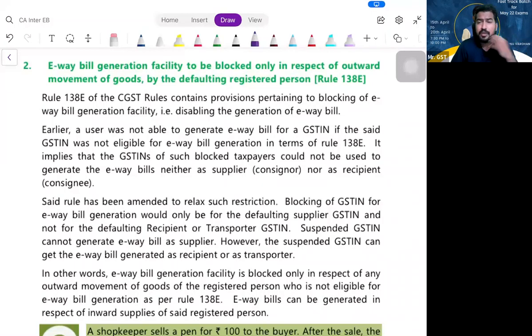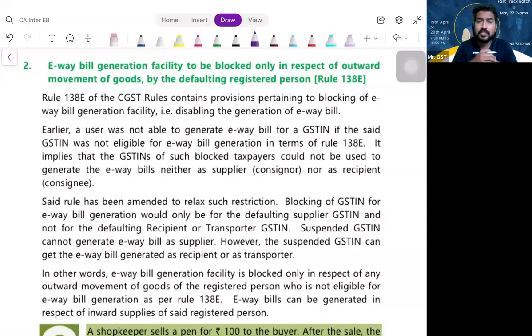For example, if you are under composition scheme and you have not continuously filed your returns for 2 quarters, or if you're under normal scheme and you have not filed your GSTR-1 continuously for 2 months or 2 quarters, or GSTR-3B not filed for 2 continuous months, then you are not allowed to generate e-way bill. Or if your registration is suspended, then also you cannot generate e-way bill. So earlier, how was the story? You could not generate e-way bill either as a supplier or recipient.